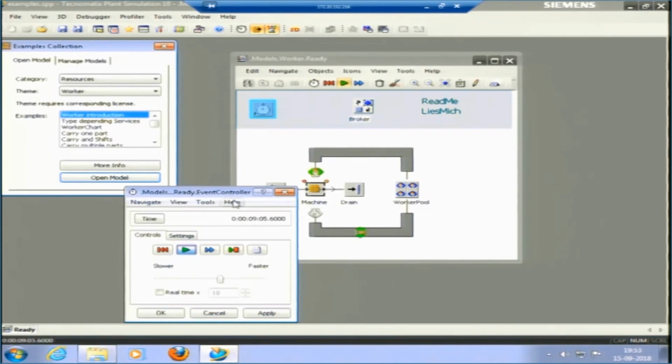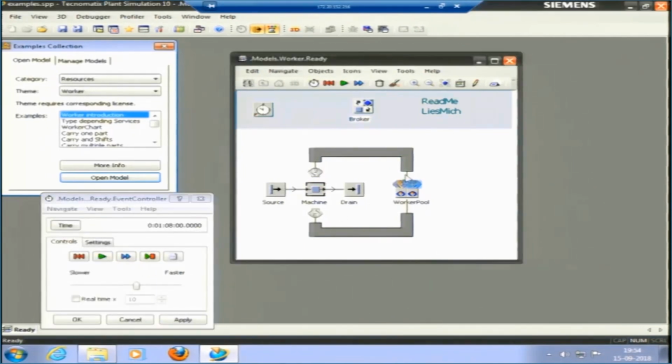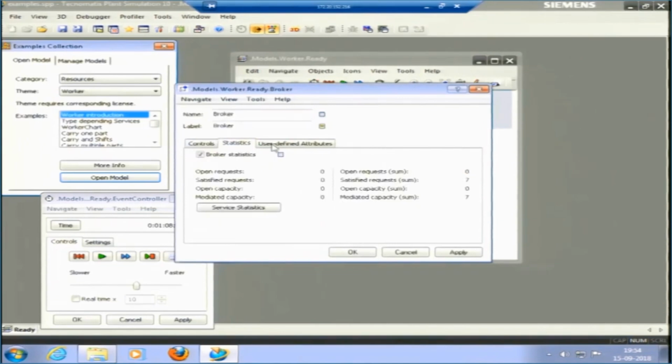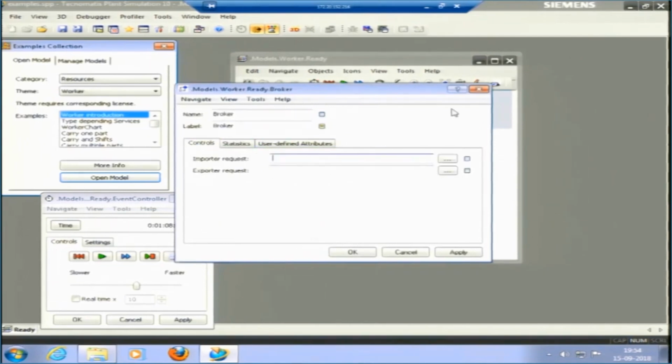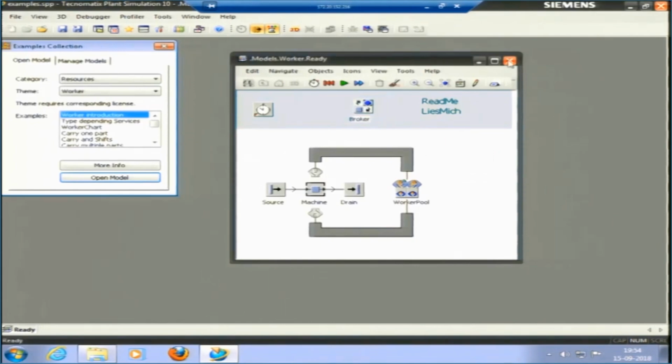Apply, now run. You can see the workers who are running it. So, I can see the number of workers are 2 here, and work pool is there, and the broker is there. Broker is trying to distribute the work to different workers. Okay.